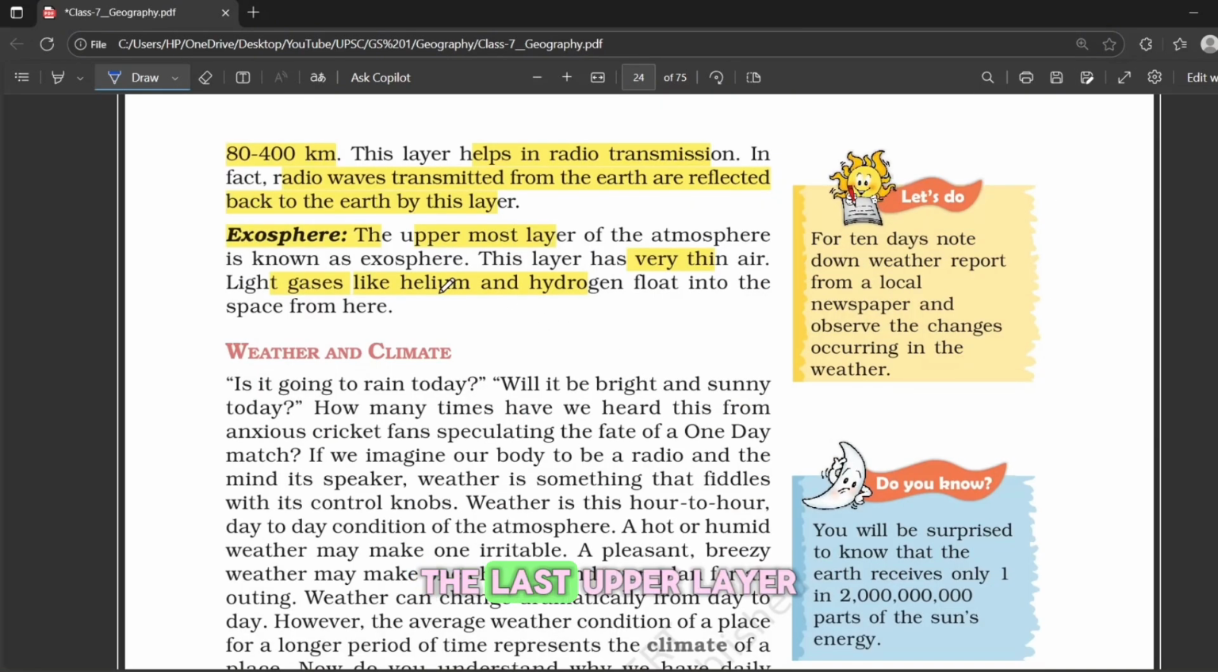The last, uppermost layer of the atmosphere is the exosphere. This layer has very thin air, and the gases here are extremely light, like helium and hydrogen. They are so light that they can slowly escape into space. You can think of the exosphere as a border between Earth and space, where the atmosphere gradually fades into the vacuum of space.